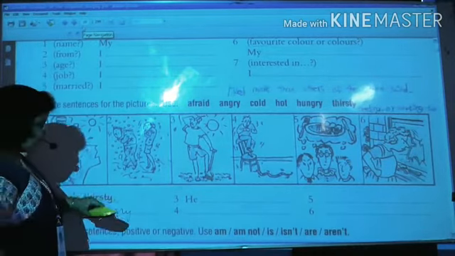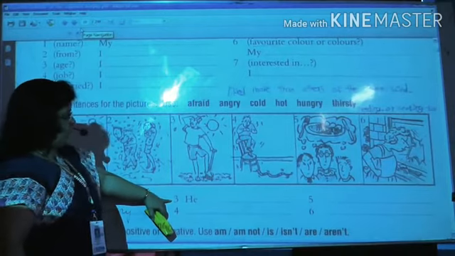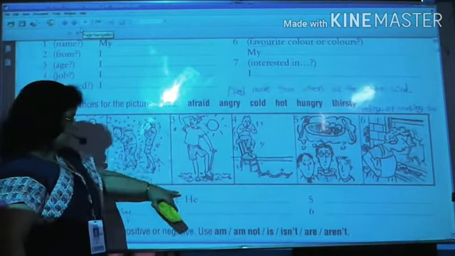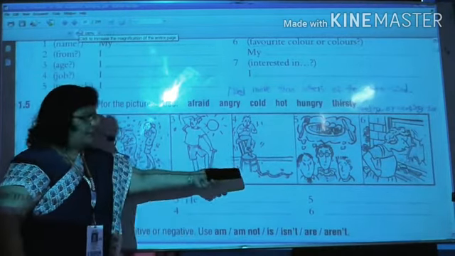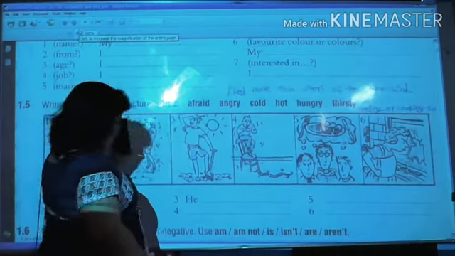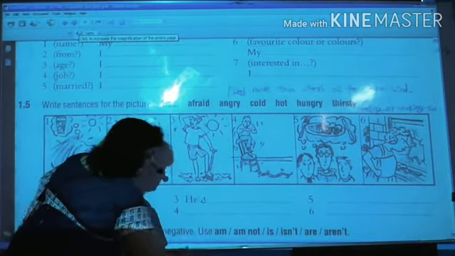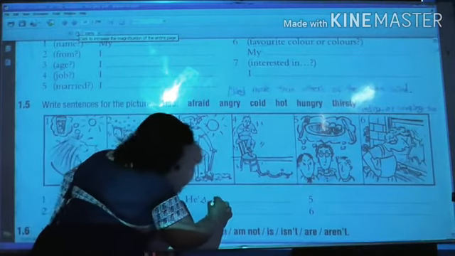Got it? Then he dash dash. Now cold, hot, this is hot, we can't make hot with he. Afraid, snake is there, we can use afraid. He apostrophe S, he is afraid.